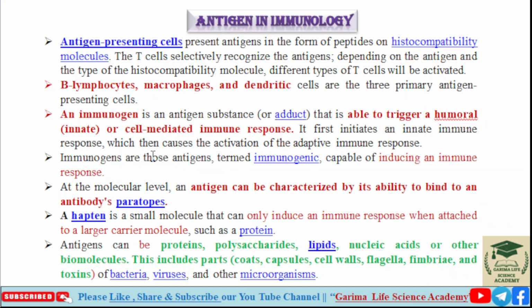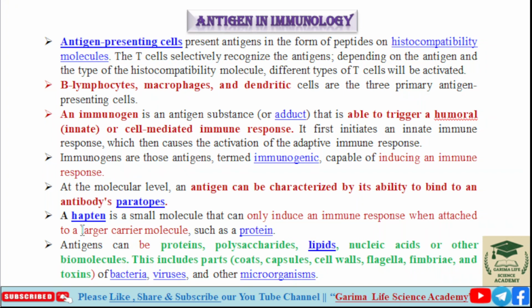At molecular level, an antigen can be characterized by its ability to bind to an antibody paratope. So any molecule that has the ability to bind with an antibody paratope is known as an antigen. Paratopes are present on antibody surfaces and epitopes are present on antigen surfaces. They come close and bind to each other, epitope with paratope.